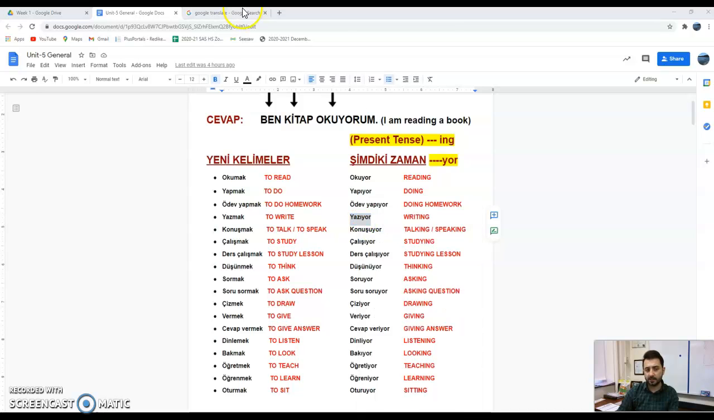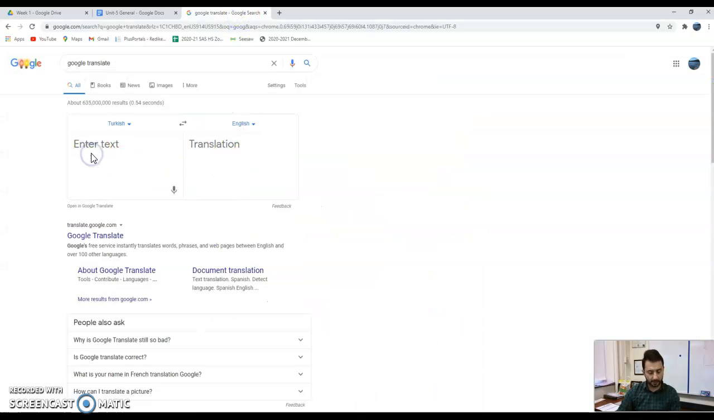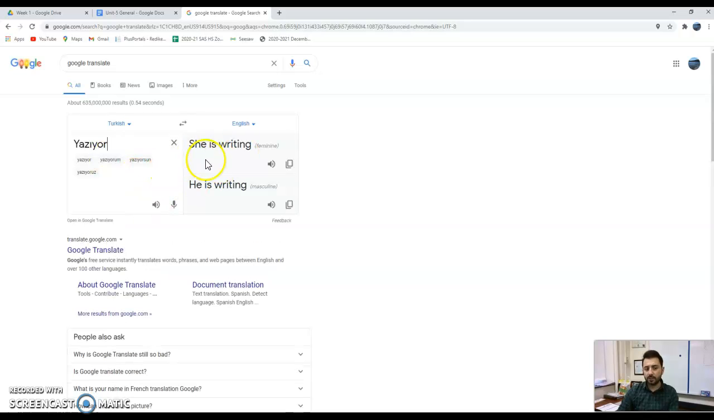You don't know how to say this word? Just copy this, put it here, okay? Control V. Yazıyor, it means writing. Of course, it means he is writing if you don't have any suffix on it. But anyways, how do you pronounce this word? Look over here, there is the sound button here, okay? Speaker button, just click on this and hear the pronunciation. Yazıyor. Yazıyor, you see that?